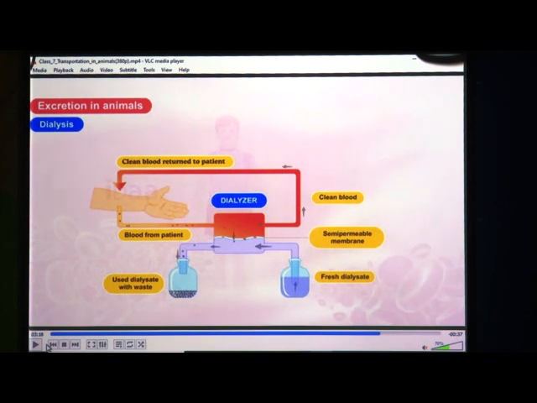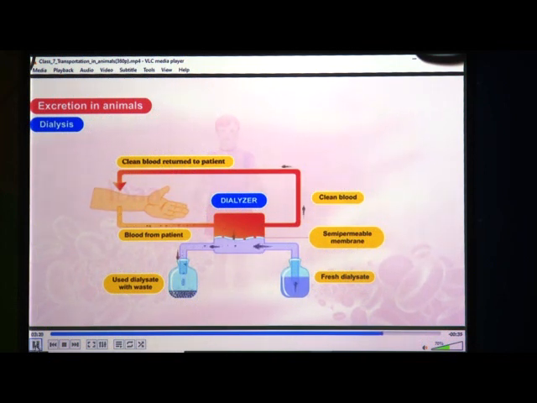That process, in which blood is filtered artificially, is called dialysis. How dialysis is actually done is shown in this video, so you have to watch carefully.